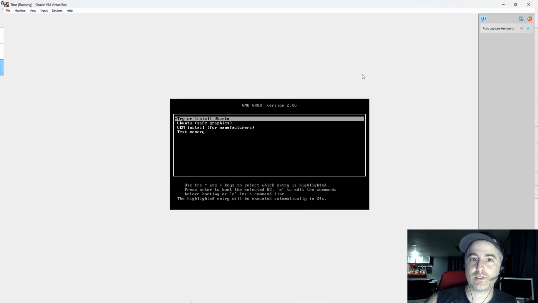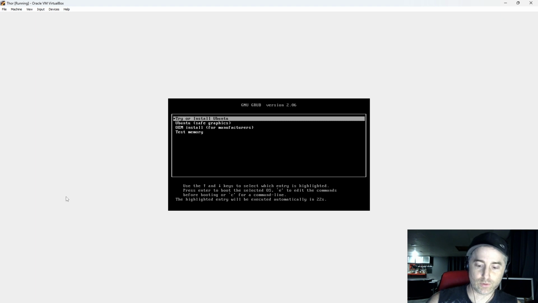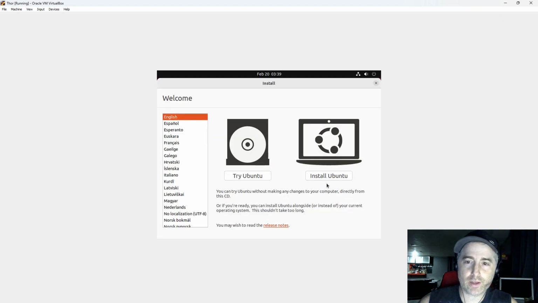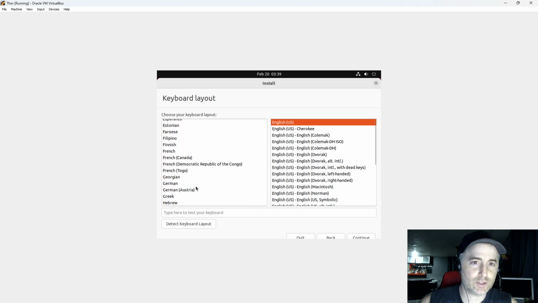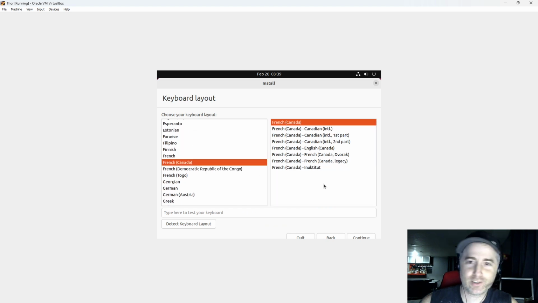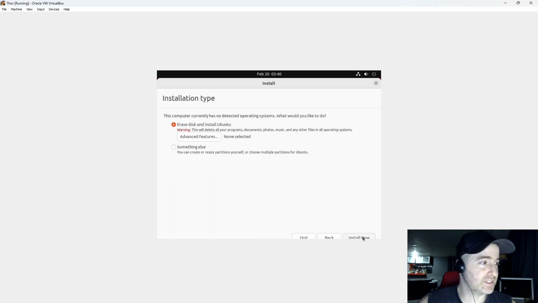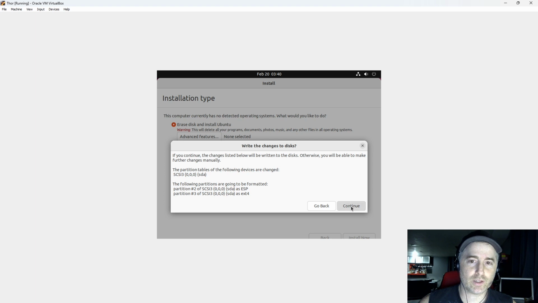And there it is. So try and install Ubuntu. Alright, so install Ubuntu. Then you select your keyboard layout, mine is French. And I'll just do a normal installation and download the updates while installing Ubuntu. Continue. Erase disk and install Ubuntu. And then we continue here.